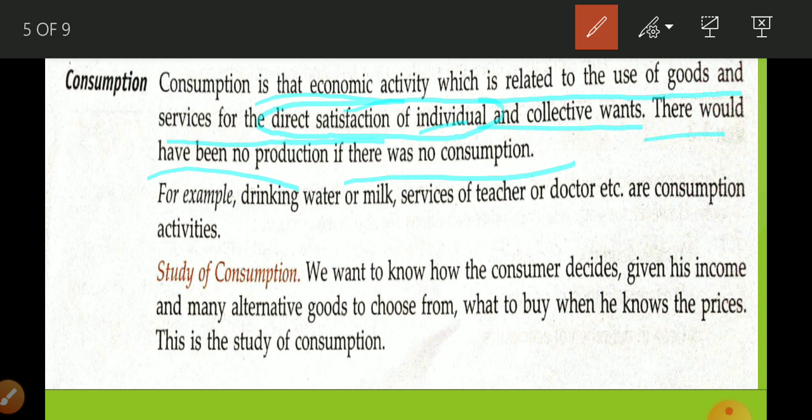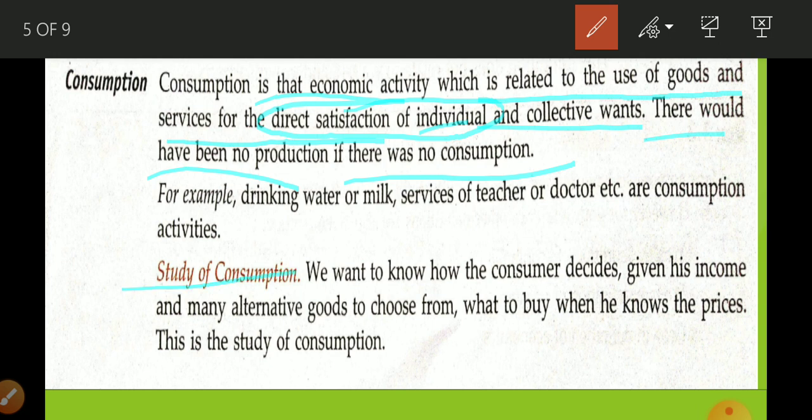Okay, so I think you are able to understand what consumption is. Consumption is the process of using up the utility of goods and services, or it is related to the use of goods and services. Okay, now the study of consumption.